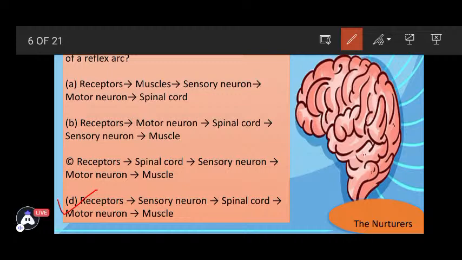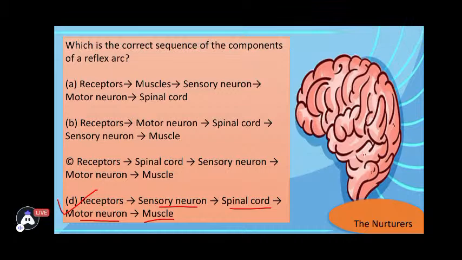Receptors are giving information to the sensory neuron. Sensory neuron is passing it to the spinal cord. Spinal cord is giving it to the motor neuron, and finally the muscle is putting the hand back.